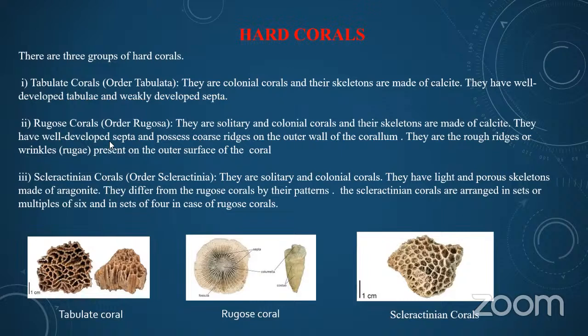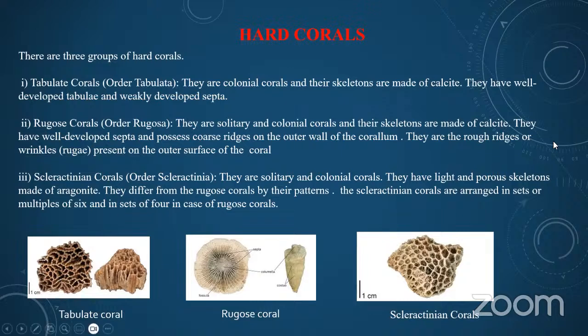Here we can observe these three hard corals are different in their pattern. See, this is the different pattern it is having, and the rugose also is having a different pattern, and tabulate coral also has a different pattern. So as discussed, the three hard corals have their own different types of shapes.